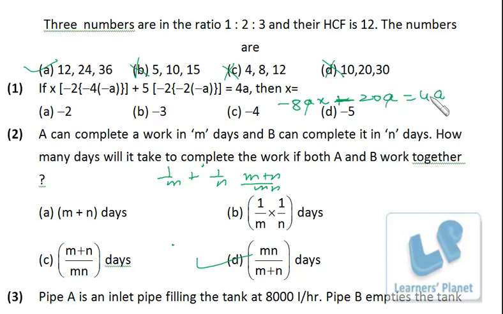Now a will be cancelled. We have to find out the value of x. Now minus 8x is equal to 24. When this minus 20 goes this side, it will be plus 20, so in all it is 24. So minus 8x is equal to 24, that means x is equal to minus 3. So very simple.